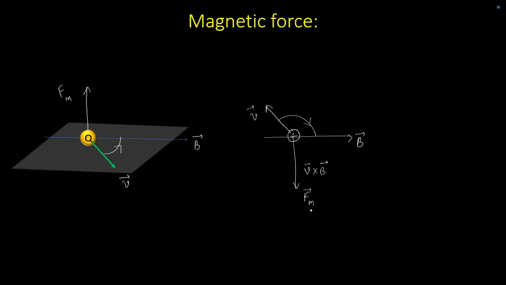What about the strength? Here, the magnitude of the magnetic force is given by QVB sine theta, right? So I have to just look at this angle theta and then I'll get the value for the magnetic force.